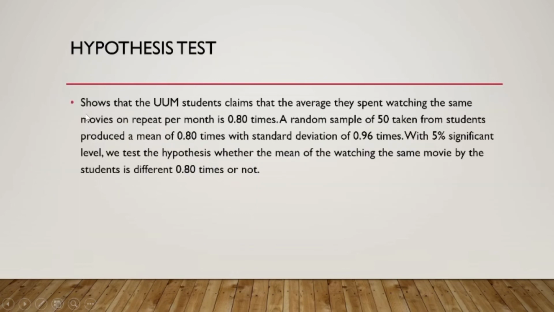Hypothesis test. UUM students claim that the average number of times they watch the same movie on repeat per month is 0.80 times. A random sample of 50 taken from students produced a mean of 0.80 times with a standard deviation of 0.96 times. With a 5% significance level, we test the hypothesis whether the mean of watching the same movie by the students is different from 0.80 times or not.